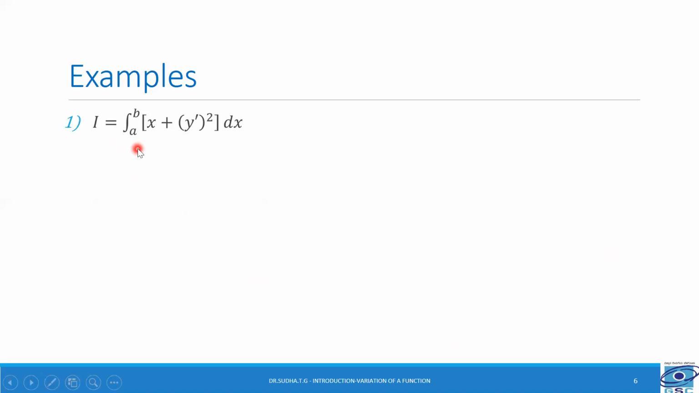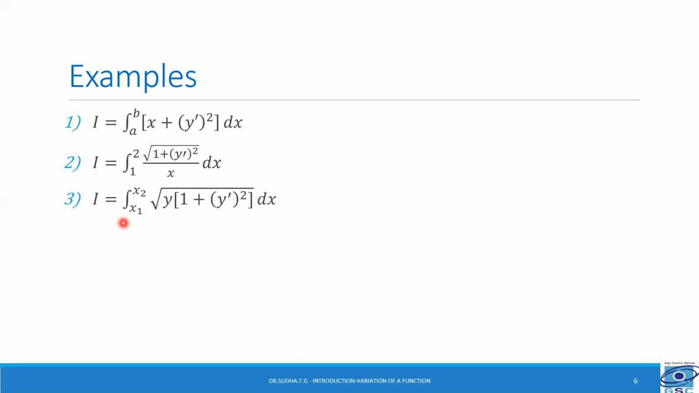I is equal to integral a to b x plus y dash square dx. Here the function f of x comma y dash is x plus y dash square, and this is an example of a functional. Next, I is equal to integral 1 to 2 root of 1 plus y dash square by x. This is also a functional where f of x comma y dash is nothing but root of 1 plus y dash square by x.